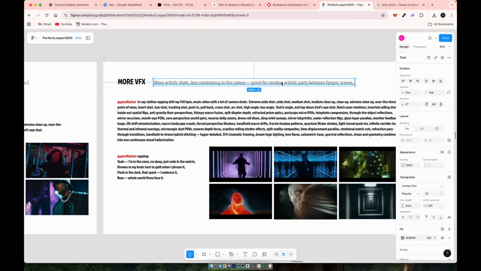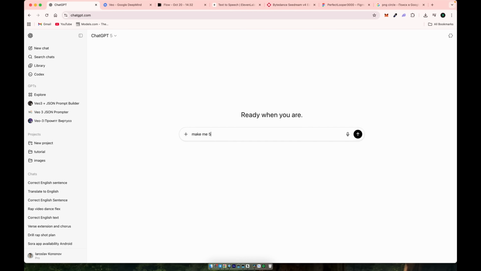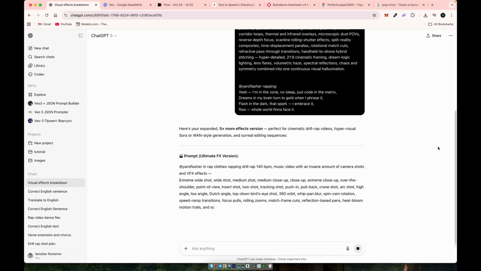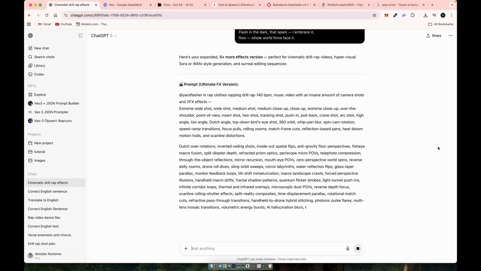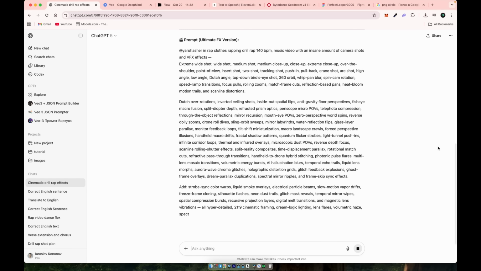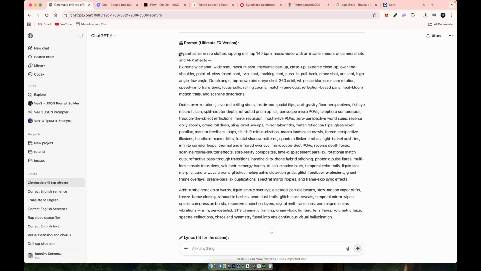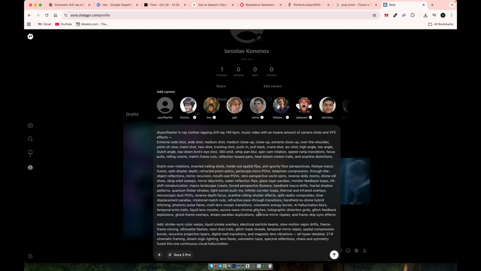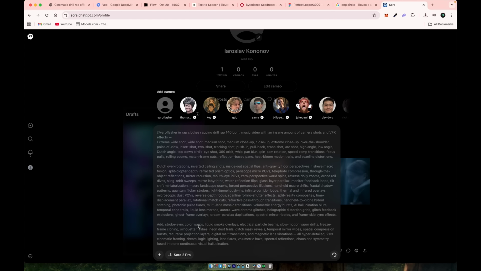As you can see, there's a list of many different effects. Of course, you can create even more using ChatGPT. I've made this version more stable, but feel free to experiment and add as many effects as you want. Let's test our extended VFX prompt. I'll copy it and paste it into Sora 2. I usually make 3 attempts in a row since Sora only allows 3 attempts at the same time.